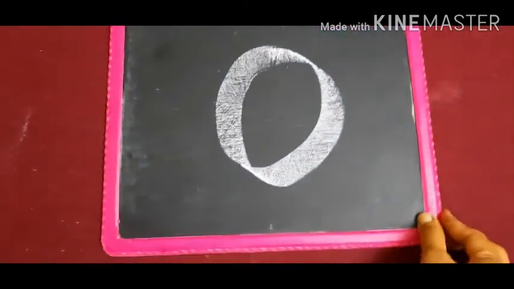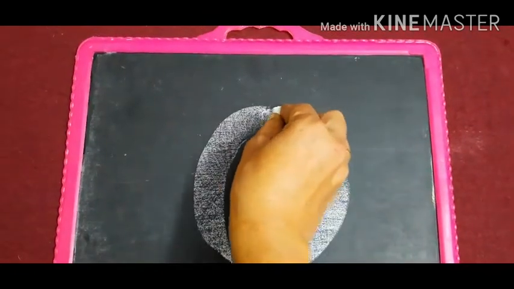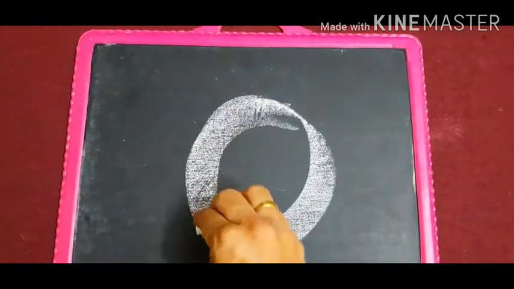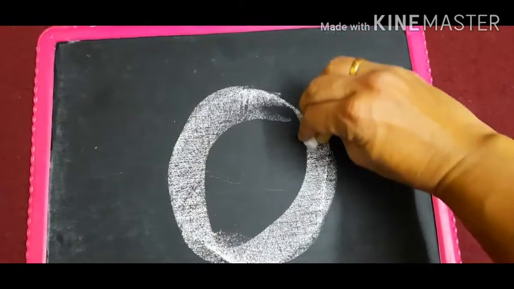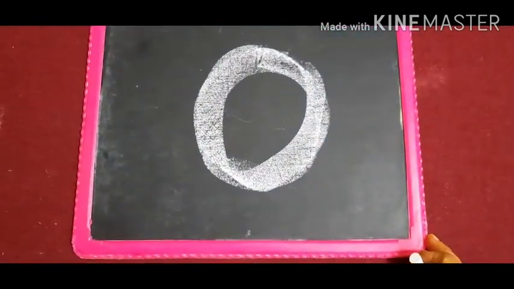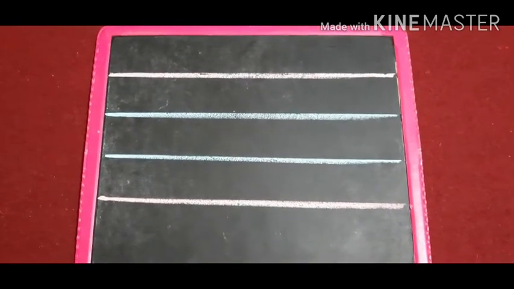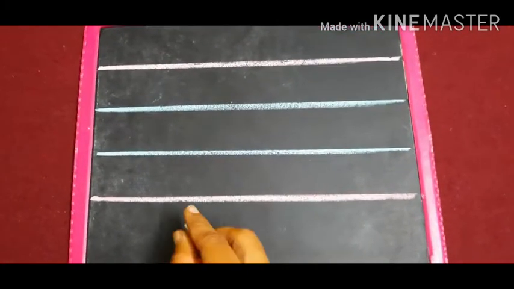Okay? Yes. So how to write? You just have to draw a circle. Yes, this is capital O. Now let's see how to write in 4 lines. Okay? It is very simple.